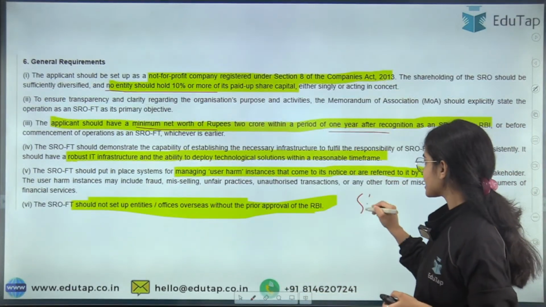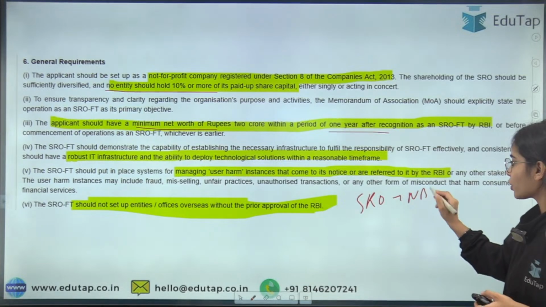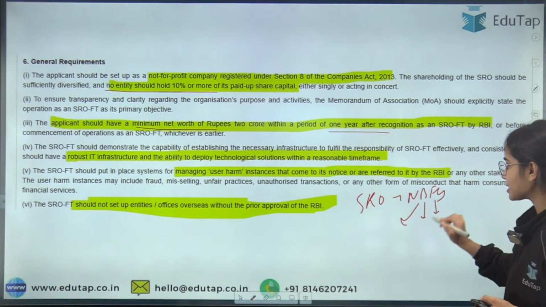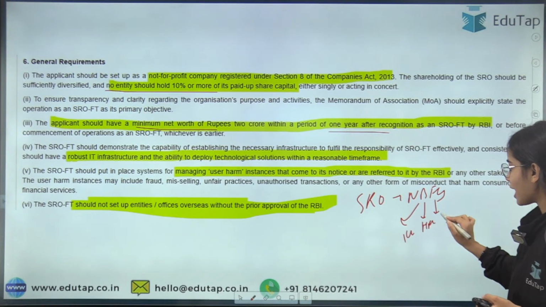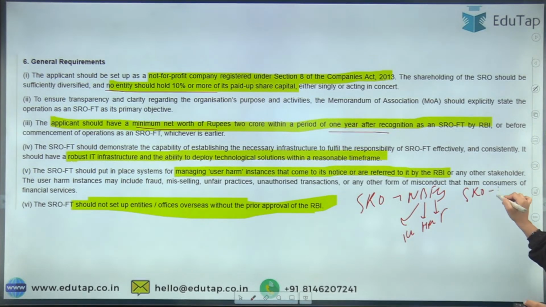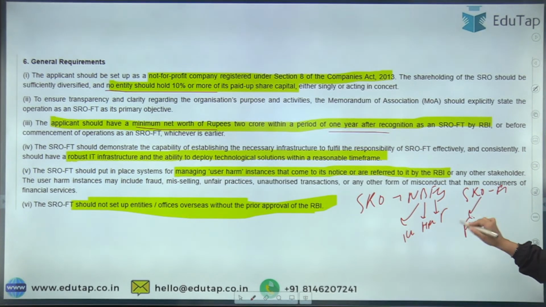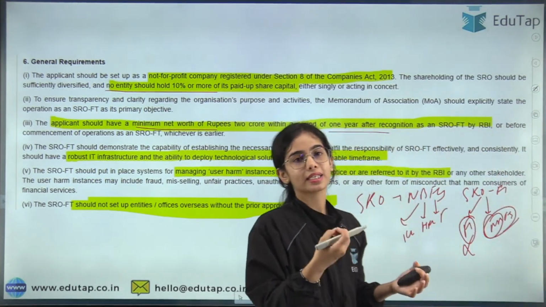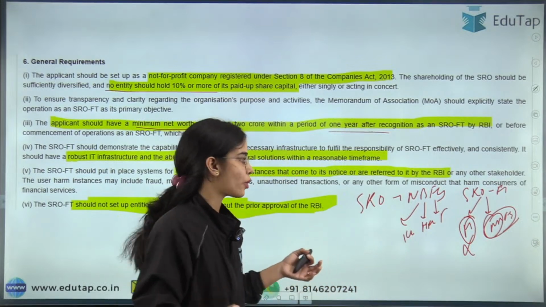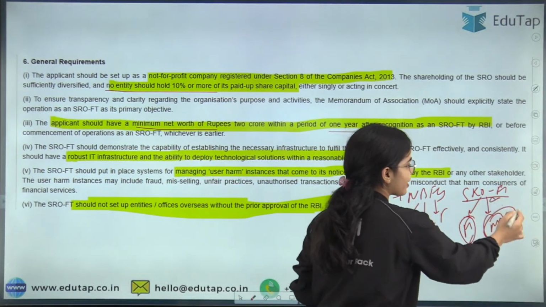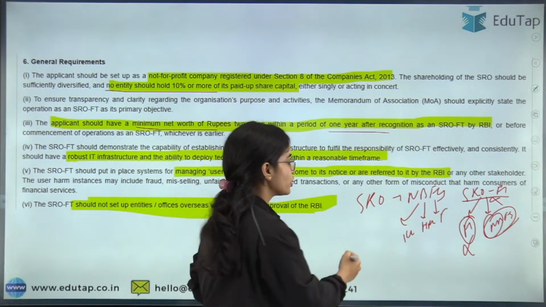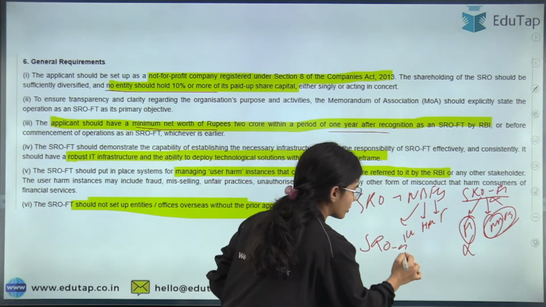So basically, SRO NBFCs are going to focus on the 3 domains, that is ICC, HFC and factors. SRO fintech is going to focus on the fintech companies, the small companies that are popping up that are not regulated by any of the financial sector regulators. SRO fintech can also have the NBFCs that are working in the technological domain, that is peer-to-peer lending, account aggregators and such. SRO fintech can never have banks under the domain. So there will be a separate SRO for the banks.